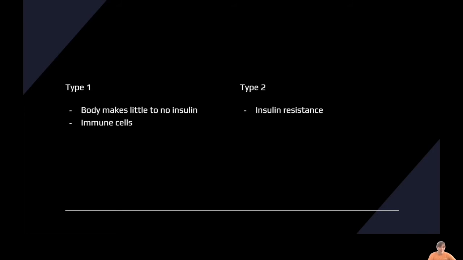So for type 2 diabetes, this usually happens later in life due to different dietary practices, and your body becomes insulin resistant, which means that not that much insulin is produced anymore, and it's often harder for the glucose to get into the cells because the receptors don't have as much of an affinity for the insulin as they did before.